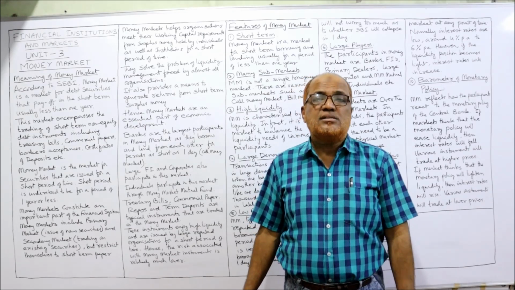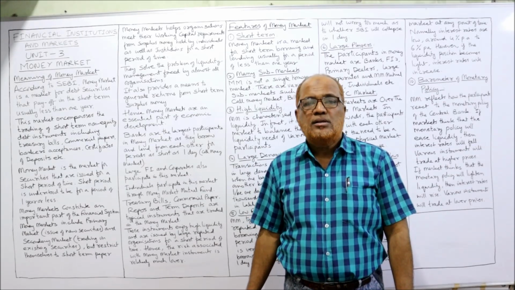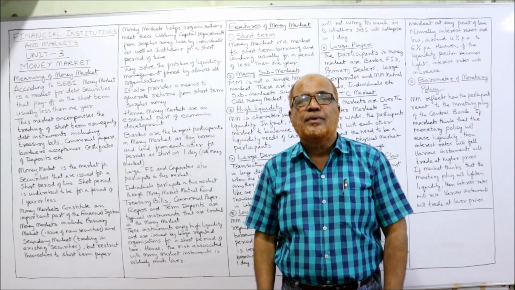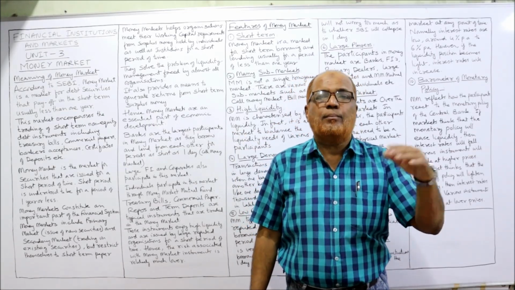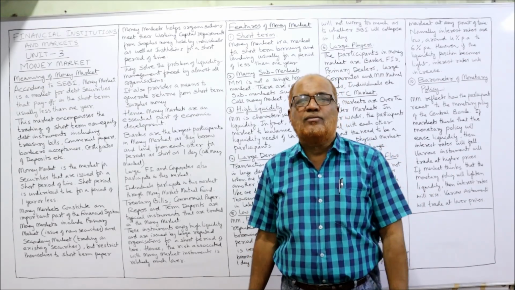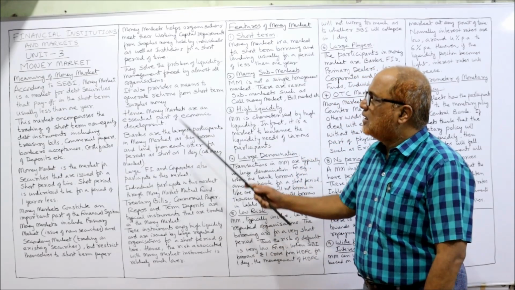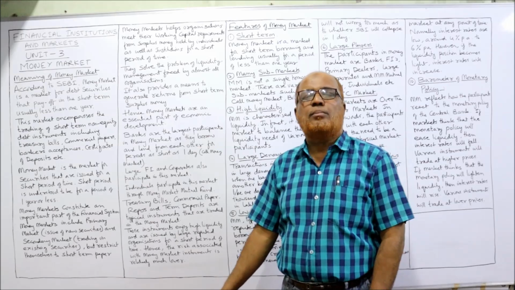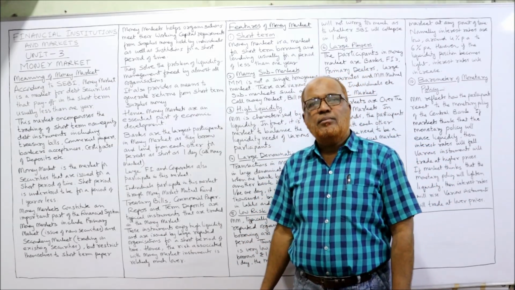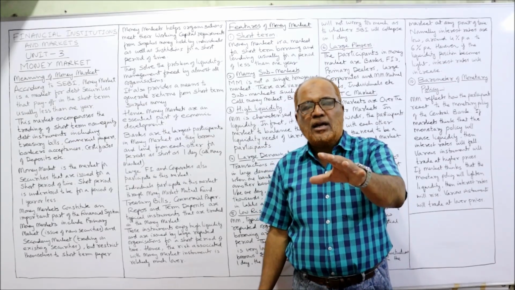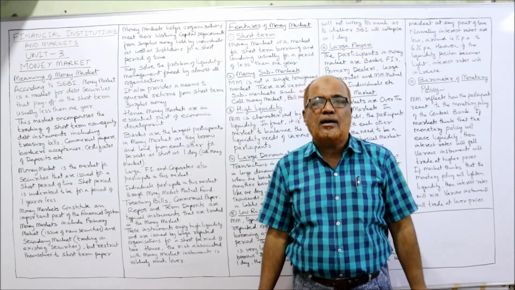But not every business has a good liquidity position. Some business houses will find it difficult to pay the current obligations on time. So they have to take help from the money market. They have to borrow money from the money market for short-term purposes. It also provides a means to generate returns from short-term surplus money. So this money market is not only helpful to the borrowers, it is also helpful to the lenders.